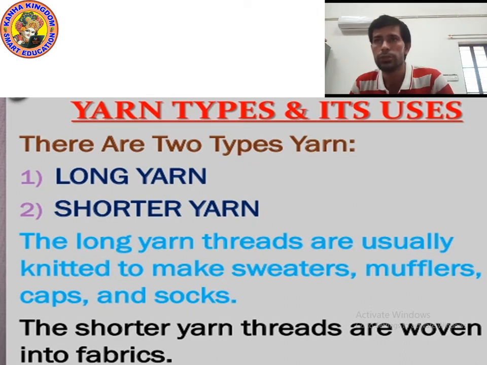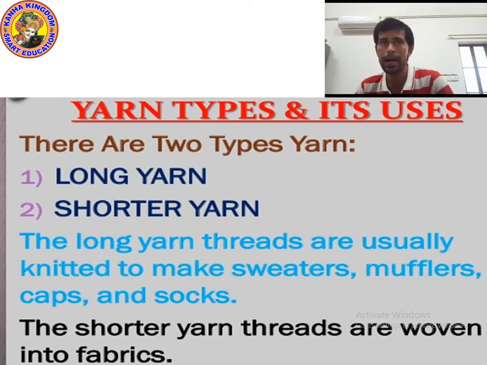Okay, so the long yarn threads are usually knitted to make sweaters, mufflers, caps and socks. What is the use of long yarn? We make different kinds of clothes using long yarn. We knit them to make sweaters, mufflers, caps and socks.